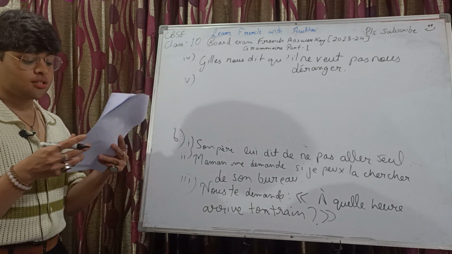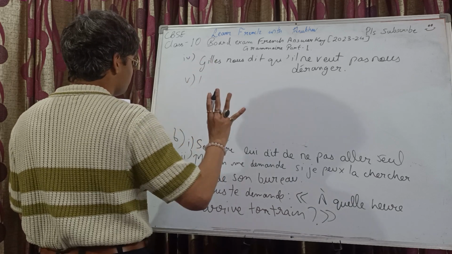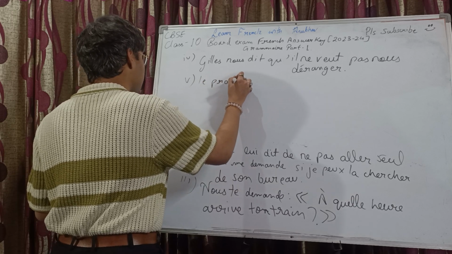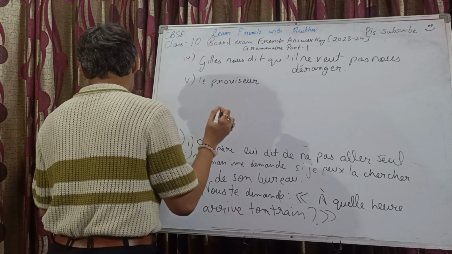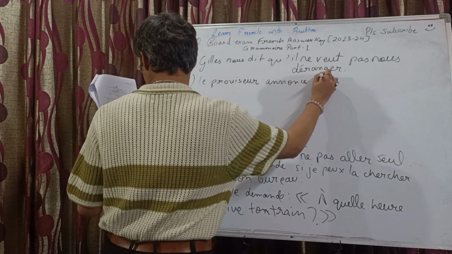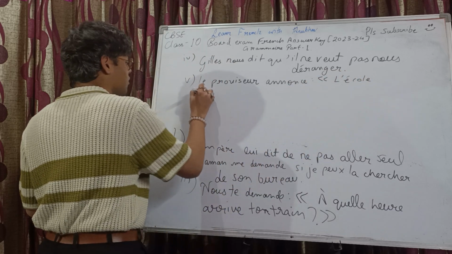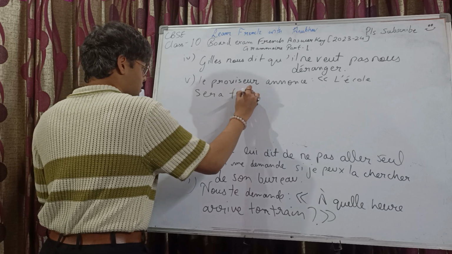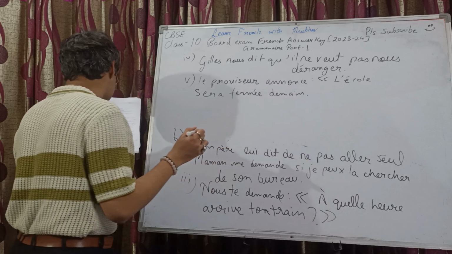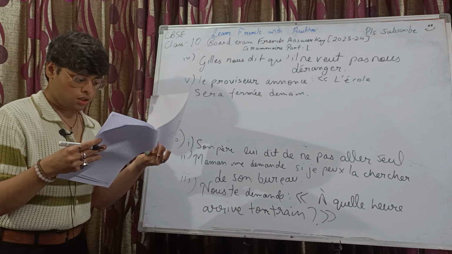Normal declarative sentence without any change as such apart from punctuations and all. So, le proviseur, and the aka will go away. Le proviseur annonce l'école sera fermée demain. Okay. In this video, we are going to do up to négation.